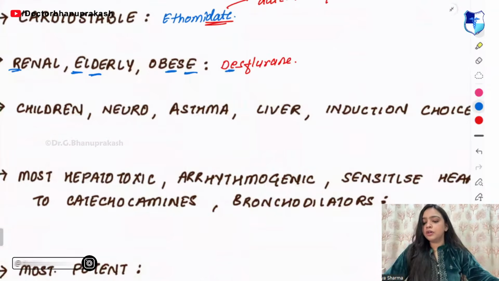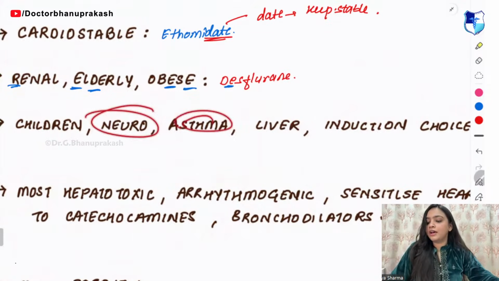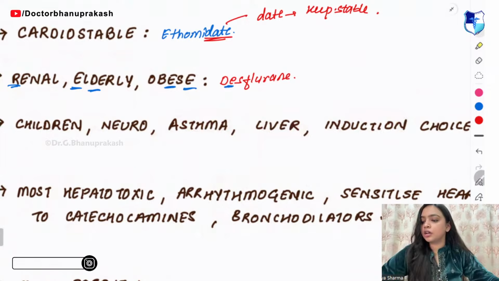Next, in neuro, asthma, liver, which one is the induction choice?